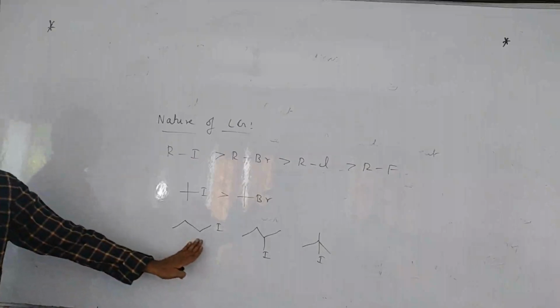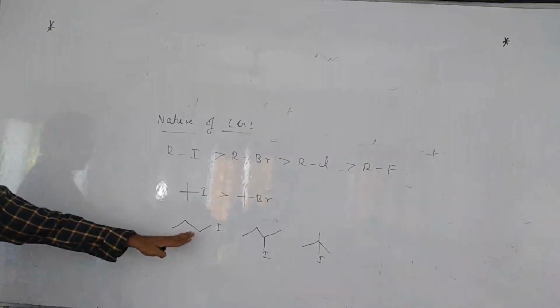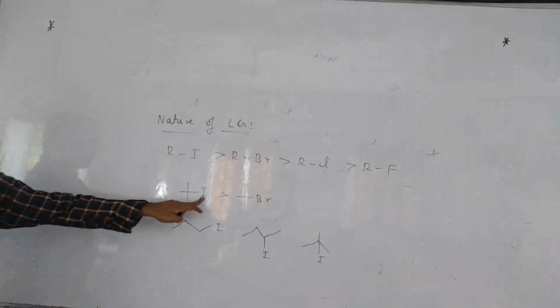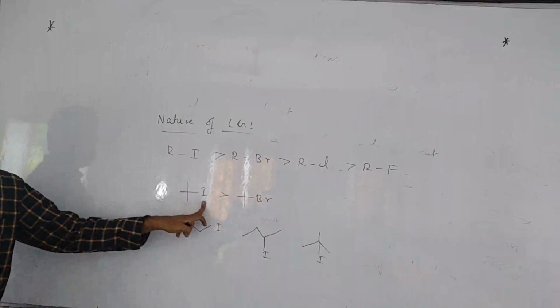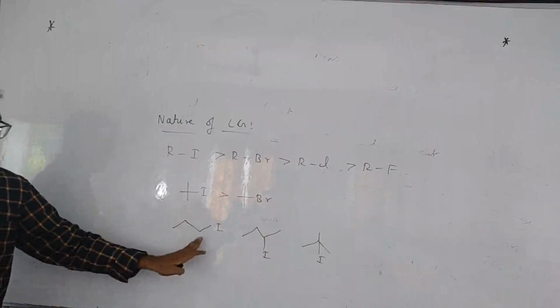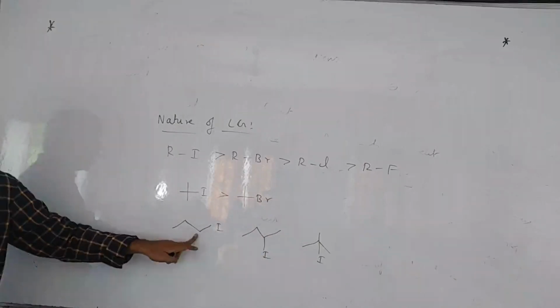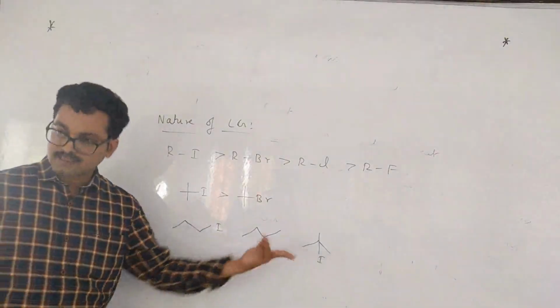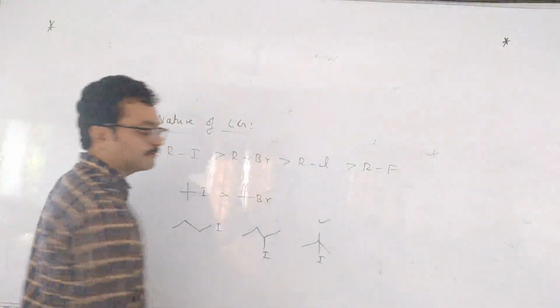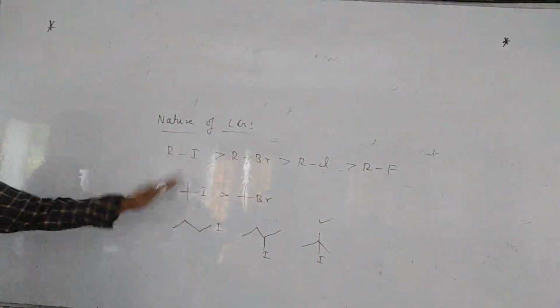Simple questions only. Here the tertiary group is common, so the iodide is preferred. This is more reactive. And here iodine is common. This is primary, this is secondary, this is tertiary. So which will react more? Tertiary. That's all. Understanding? This type of questions they will ask.